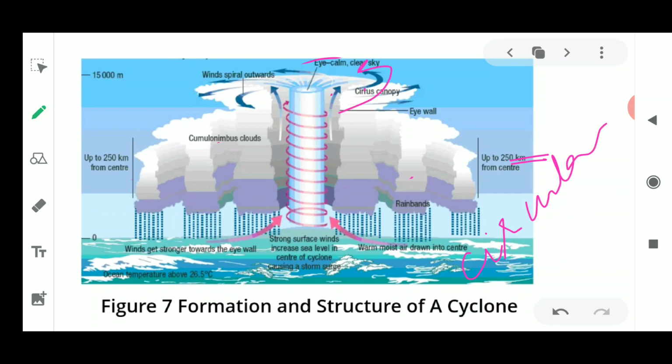Fine, but in between this area, it keeps on maintaining the low pressure, because of which the stronger winds coming from the sea towards the wall of this eye rise up, and because of this rising, they move in a very circular manner. That is why it is also known as Chakravat.